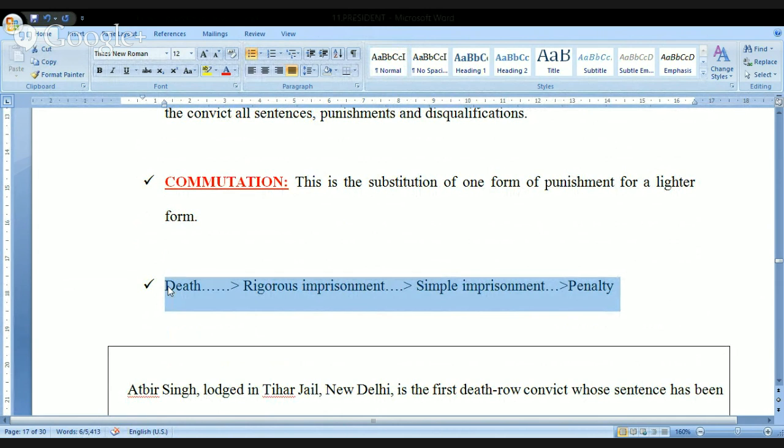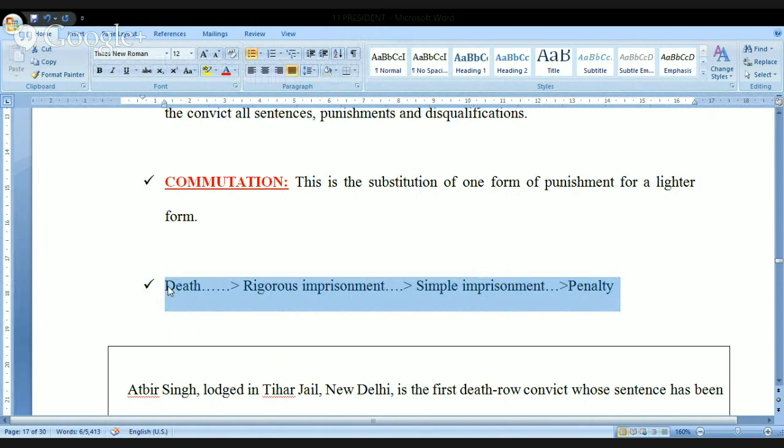When I'm using immediate lower form of punishment, it means death can be substituted by rigorous imprisonment. If the punishment given by the Supreme Court is a rigorous imprisonment, by using the power of the commutation, the president may substitute rigorous imprisonment with the simple imprisonment. If it is simple imprisonment, the president may substitute simple imprisonment with the penalty.